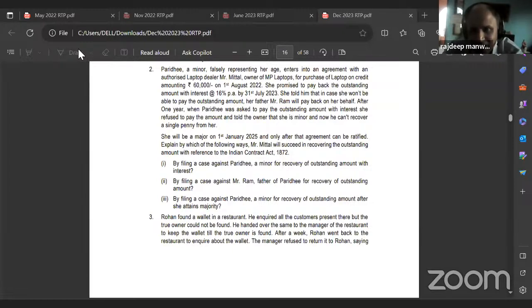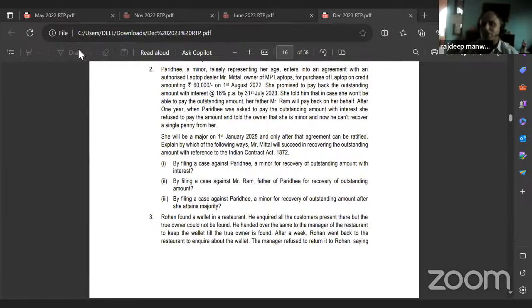He proves that the laptop was a necessity of life, which he needed for her education. Only then can he recover the money. But in these three circumstances, he cannot recover the money because a contract with a minor is null and void.